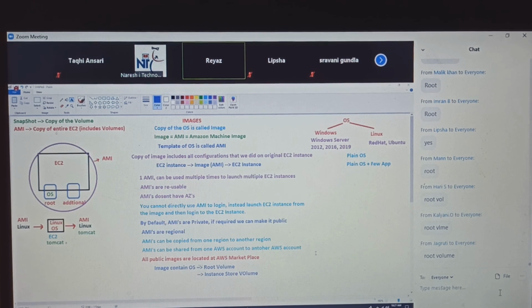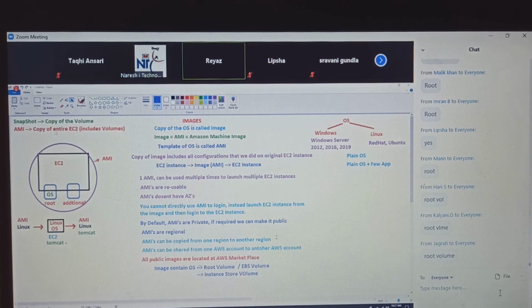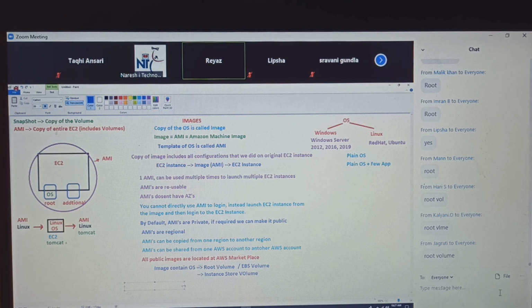We have learned that there are two categories in volumes: root volume, EBS volume. Instead of root, I should call it EBS, or both are the same. So you can go with EBS volume or instance store volume. Can I say this? Images are backed by either EBS volume or instance store volume.